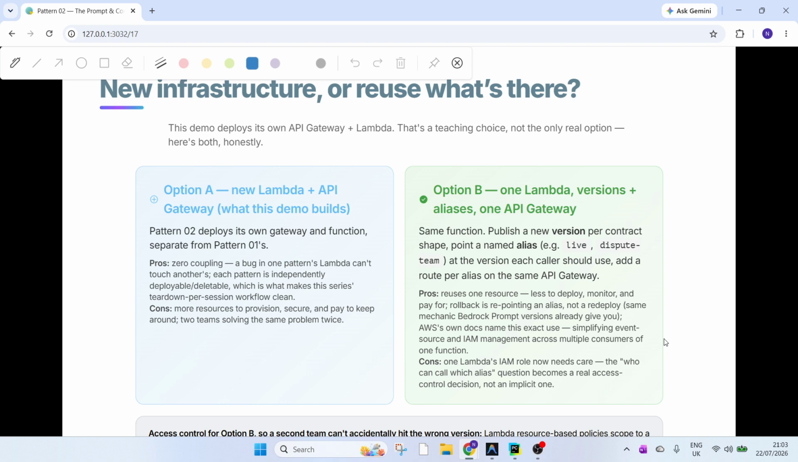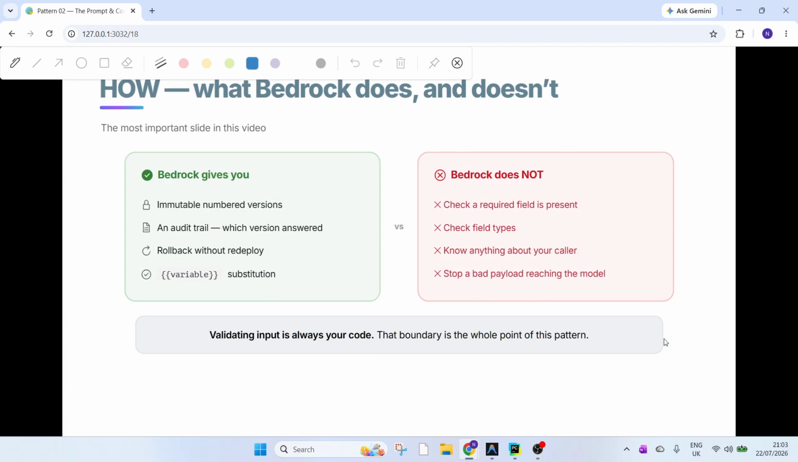That can be taken, but the infrastructure would be quite heavy. Option B: one Lambda, but with multiple versions and aliases, with one API Gateway, which logically makes sense, right? Unless you are dealing with so many requests or teams.